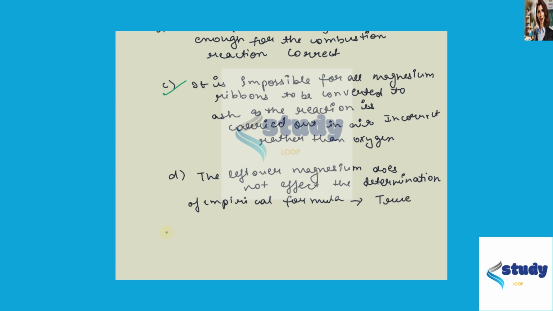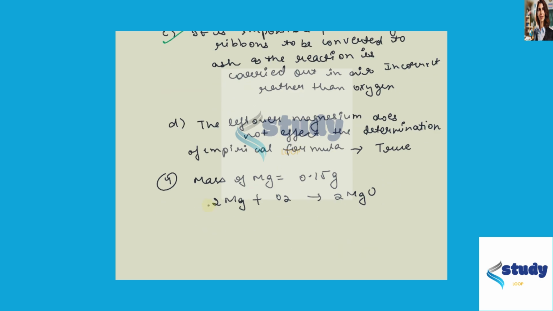Now in the next part, it is given that the mass of the magnesium is 0.15 gram, and we have to find out the mass of magnesium oxide. The reaction is 2 moles of magnesium reacting with 1 mole of O2 to give 2 MgO. First we find the moles of magnesium: 0.15 gram divided by its molar mass, 24.31 gram per mole. Its moles come to 0.00617 moles.